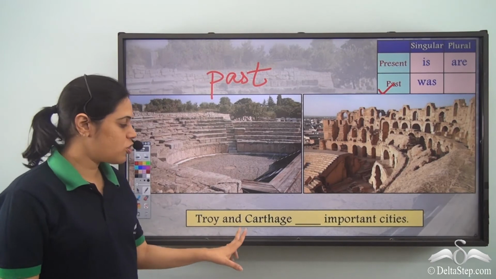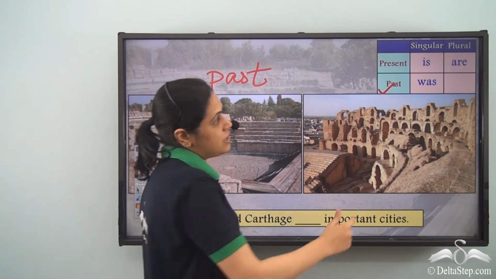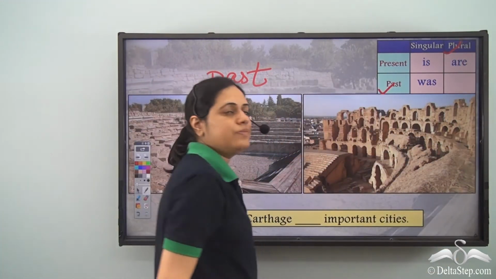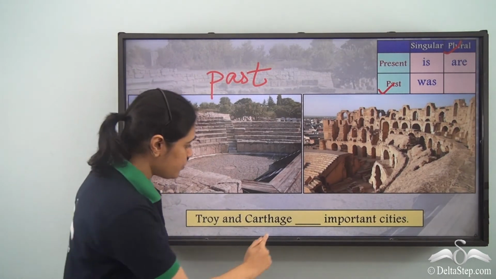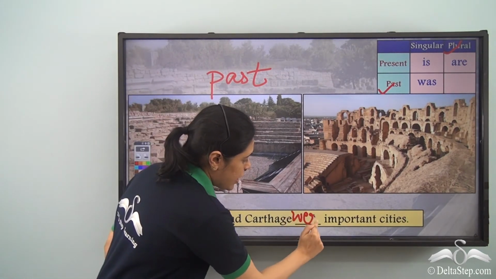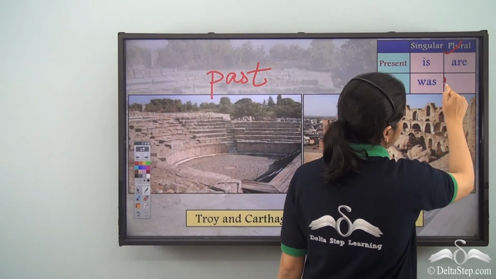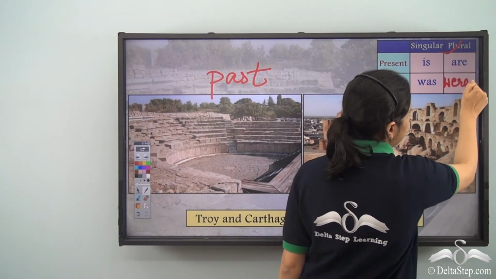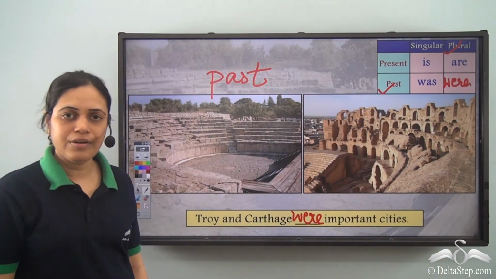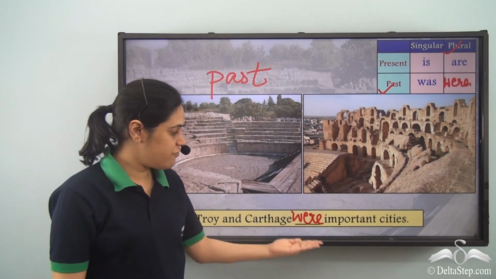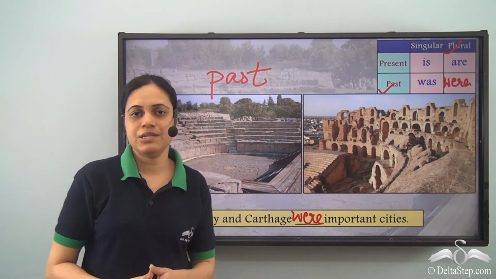And because we are talking about two cities, it is plural. What is the be verb used? I use were. So the be verb I use for plural past is were. Troy and Carthage were important cities.